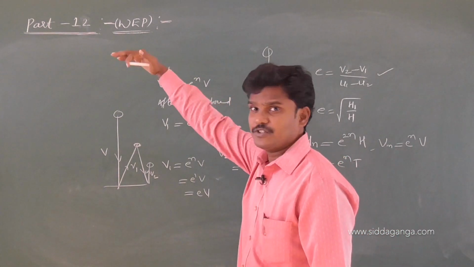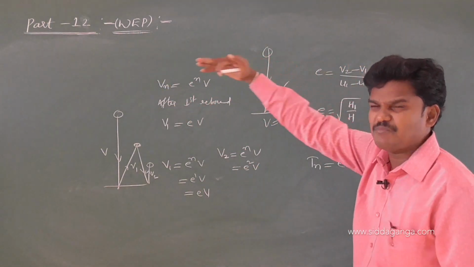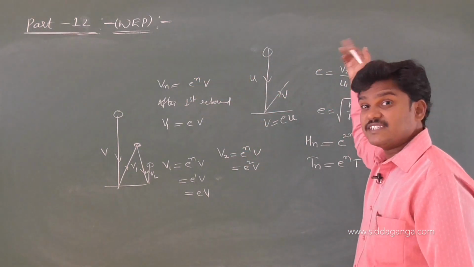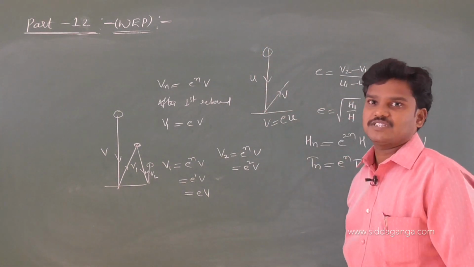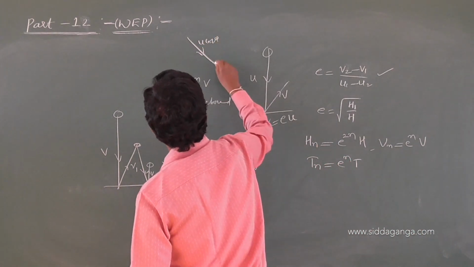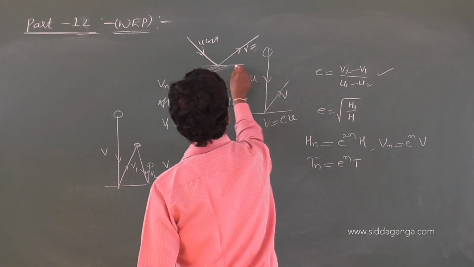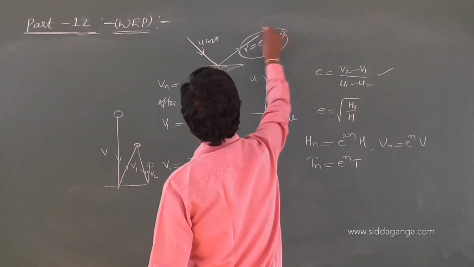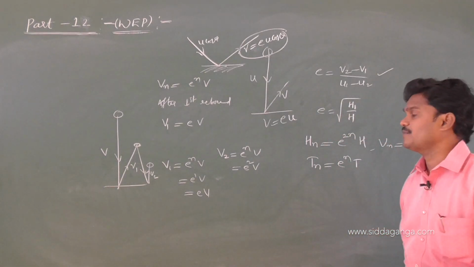Suppose it falls with u cos theta, whatever it may be, and rebounds with v, then what is that v? V is equal to e into that value, e into u cos theta. Because I am going to use these concepts in the next problems, that's why I am repeating everything a number of times now.